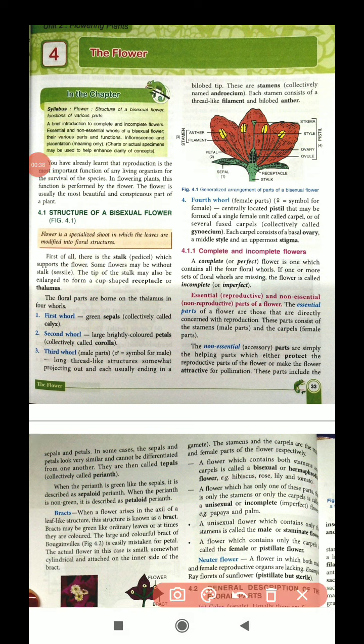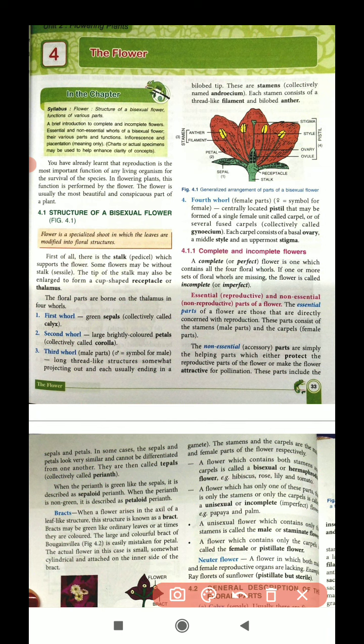You have already learned that reproduction is the most important function of any living organism for the survival of the species. In flowering plants, this function is performed by the flower. So, the flower is the reproductive part of a plant. Understand? So now just proceed.